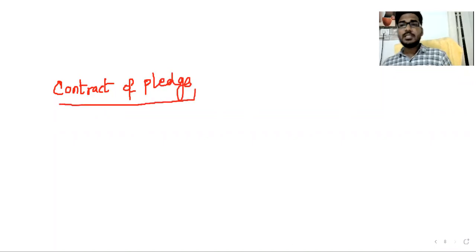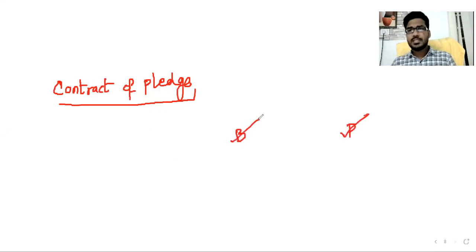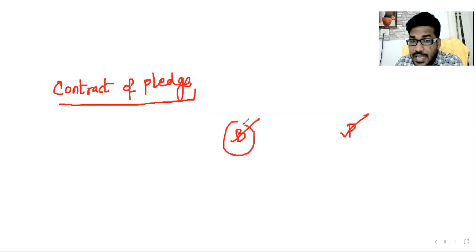Sir, what is a contract of pledge? Sir, the answer, listen carefully. Here, bailment and pledge both are the same. So why are these two concepts separate? We can study it as bailment or pledge like that, sir. Why the other concept? Listen carefully. Sir, bailment is for any purpose.